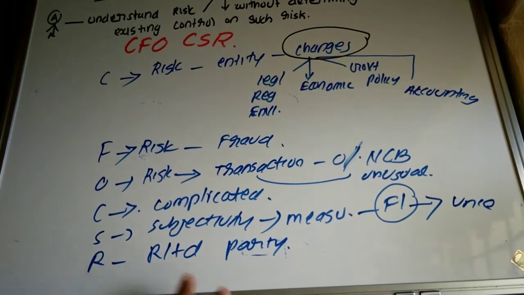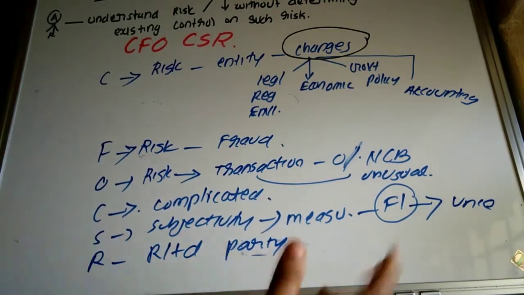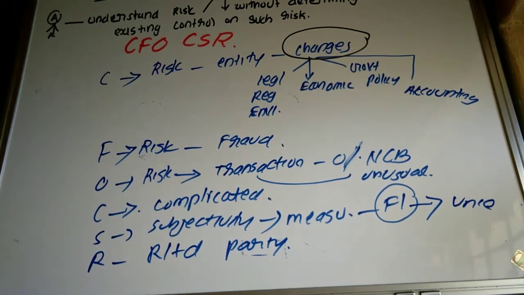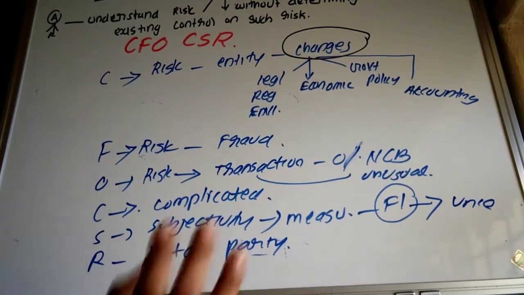Related party transaction, that is if an entity is entering into transactions or activities with the related party, it will also create what? Risk. Suppose we are providing to the society our product at a rate of 100, but the same entity is providing that product to the related party at 50 rupees. This automatically creates risk to that entity.